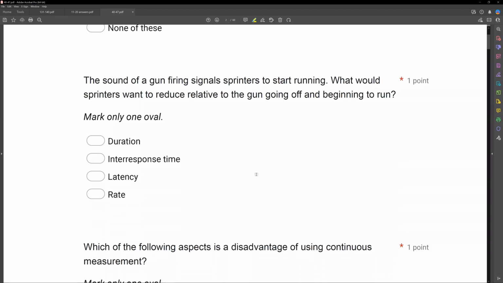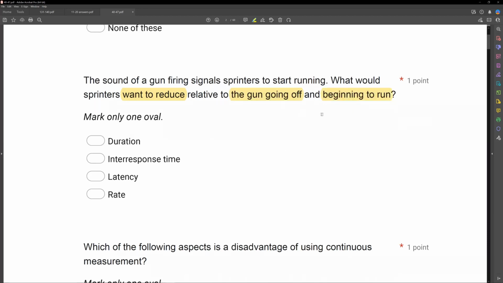The sound of a gun firing signals sprinters to start running. What would sprinters want to reduce relative to the gun going off and beginning to run? Now take a second and analyze the question. It is worded a little funky, so we want to take our time on these questions. We want to do all our work up front. What would sprinters want to reduce? Okay, so we immediately think, what are we trying to reduce? Relative to the gun going off and beginning to run.